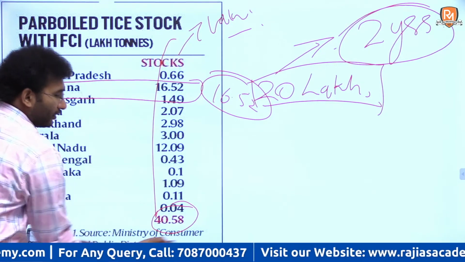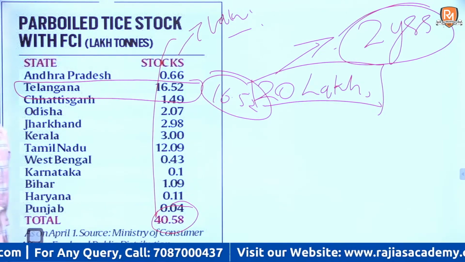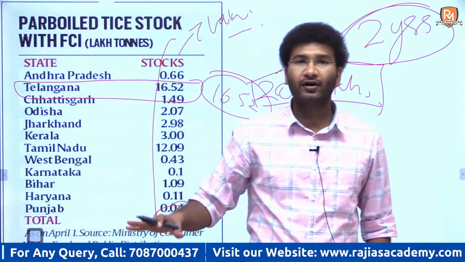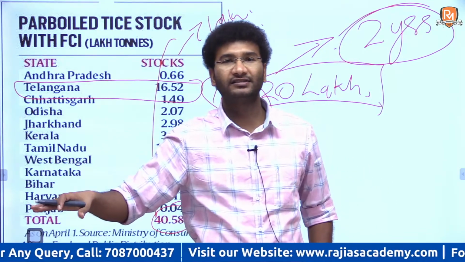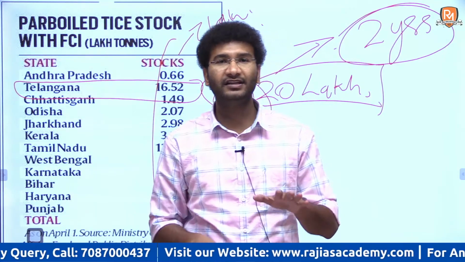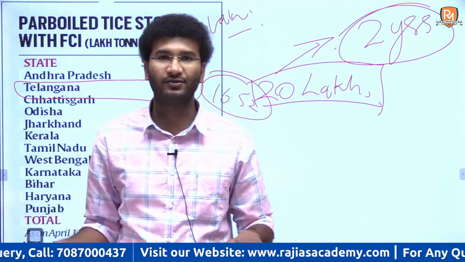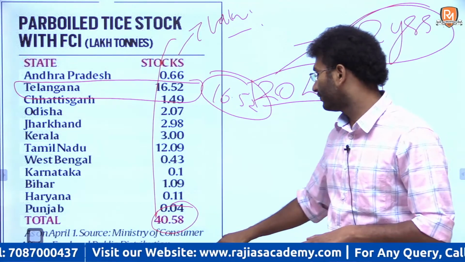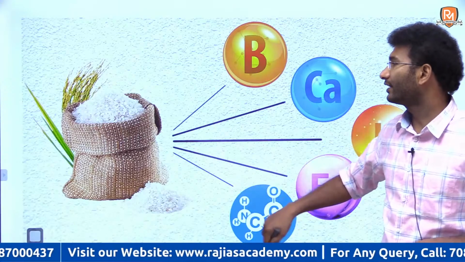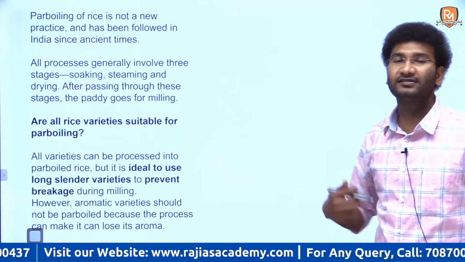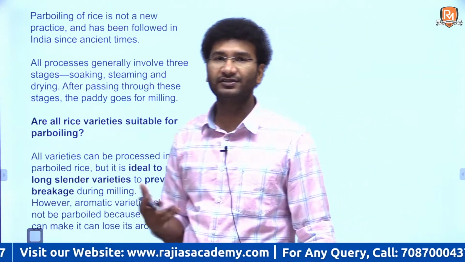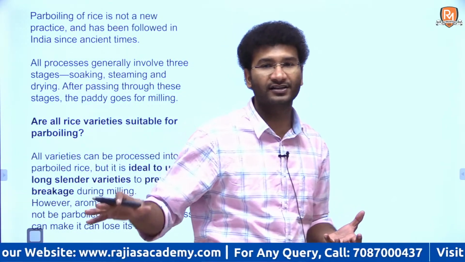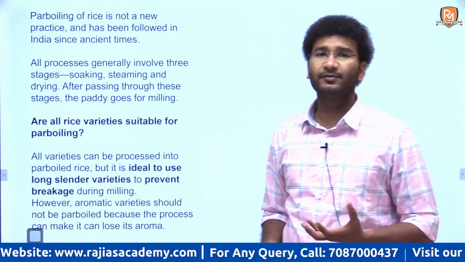So the Food Corporation of India complains that there is enough and we are not in a position to procure, and it has already been said under two principles, that is decentralized procurement as well as centralized procurement. This we'll learn in the next 5 to 10 odd minutes. Whenever the Food Corporation of India comes for the procurement of wheat and rice, it has signed some treaties with every state. The procurement can be done through centralized mechanisms, and it can also be done through decentralized mechanisms. Centralized mechanism is a place where the Food Corporation of India directly procures.